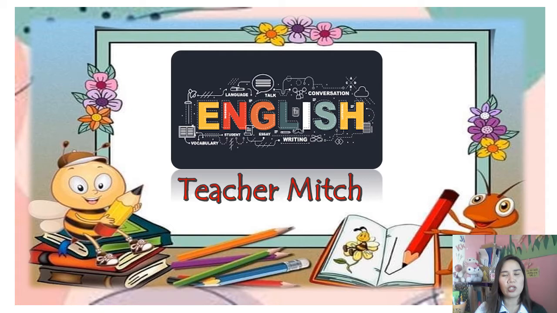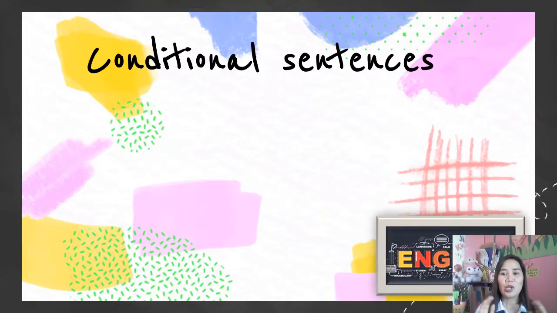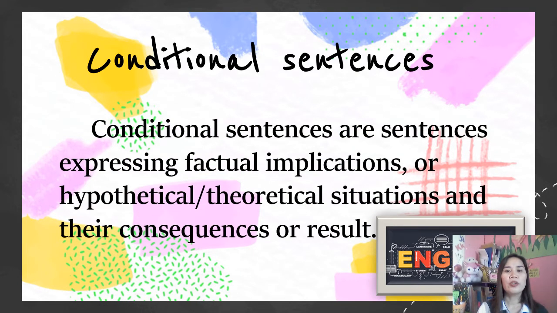So, what are conditional sentences? When we say condition, it means situation or circumstances. They are sentences expressing factual implications or hypothetical. So it can be not true or unproven. Theoretical, so it is true and it is proved. Okay, so situations and their consequences or result.